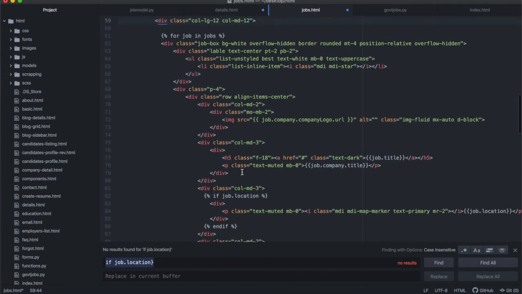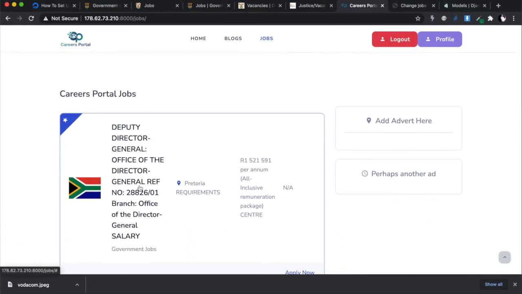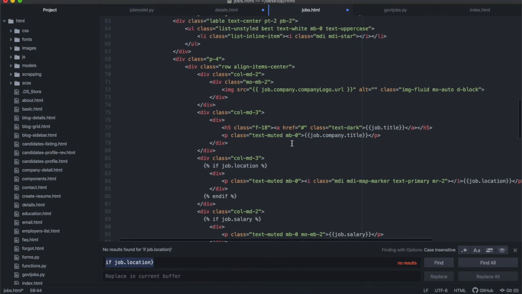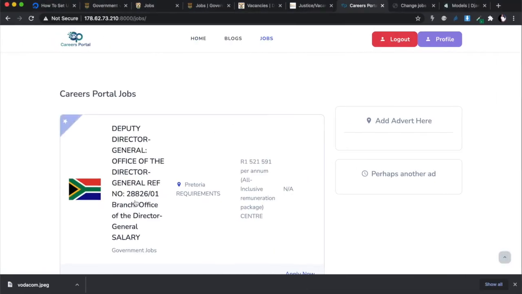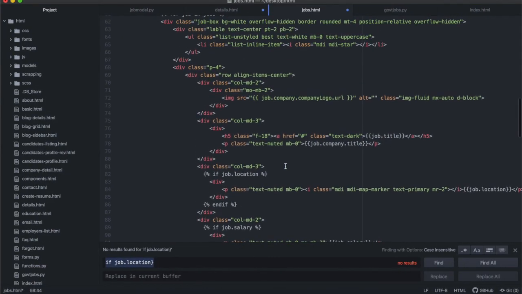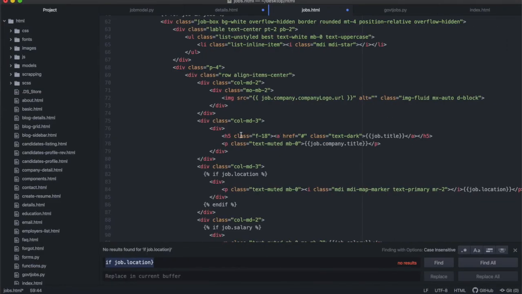Then after that, I just want a place where you can link and go to the detailed page. The best place to do it is inside here. On the title over there, job.title, job.company.title. That's government jobs. So the title is the one at the top, that one over there. This H5, I'm going to give it an anchor around it.